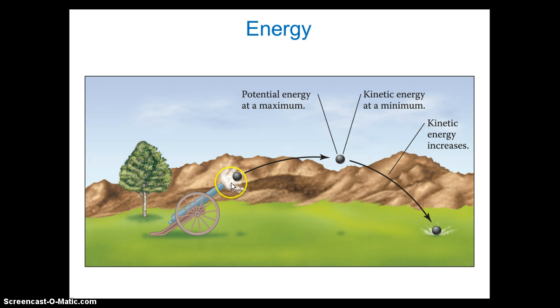Here you can see this cannonball. When it shoots in the air, the potential energy is maximum at that point and kinetic energy is minimum. Then at this point, kinetic energy increases and potential energy becomes 0. So you can see how energy converts from potential energy to kinetic energy.